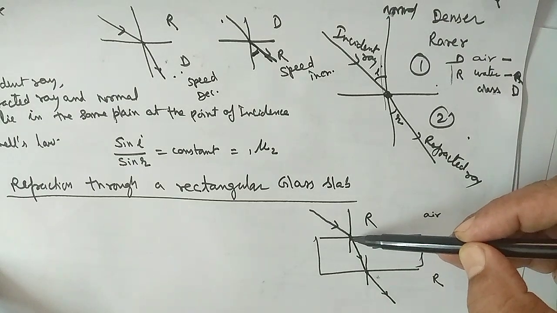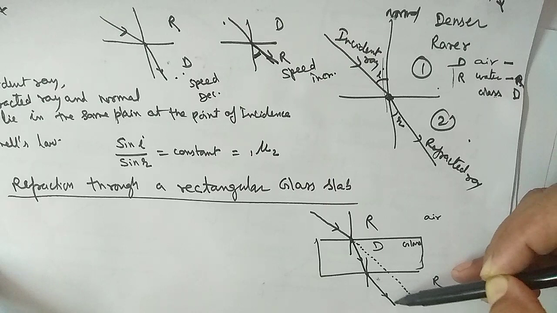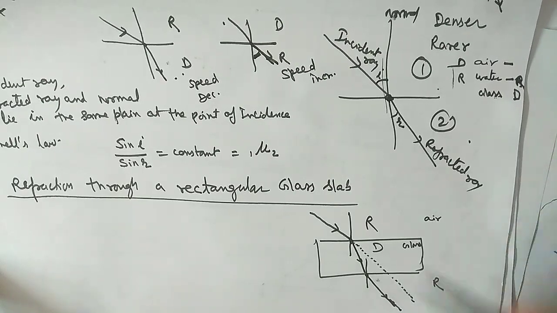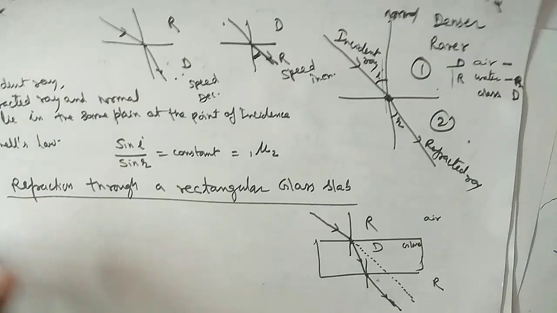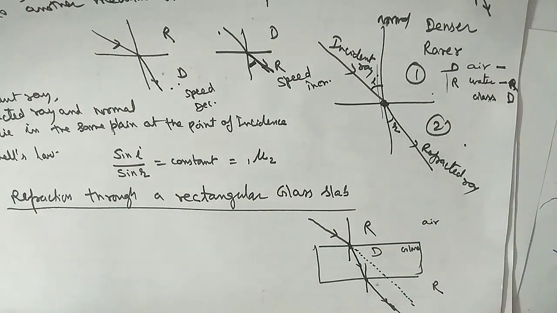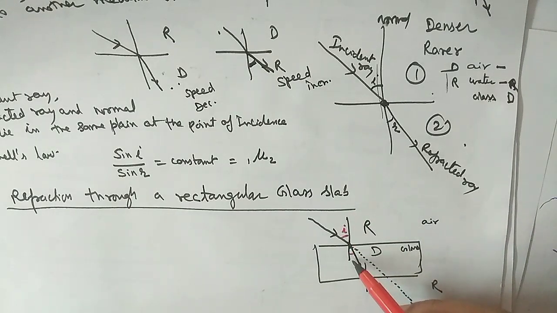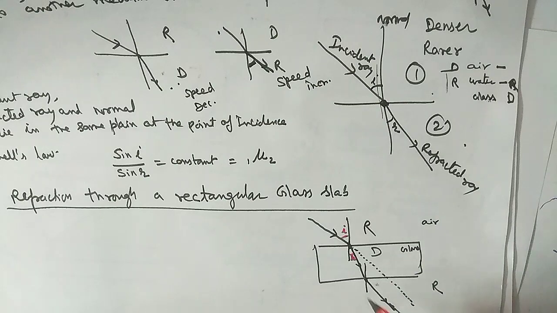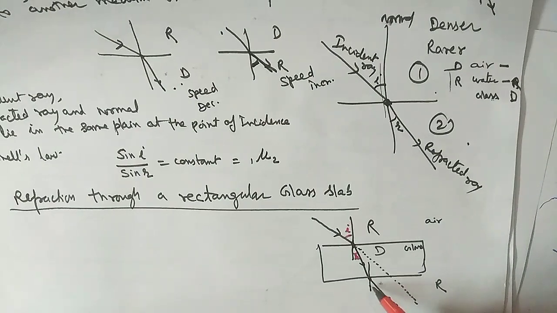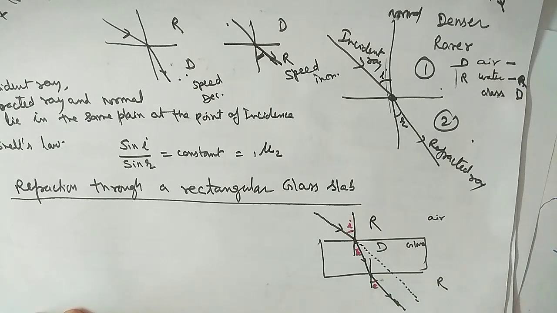If we increase this line, you will see these two are parallel to each other. These two are parallel to each other always, because the medium of both sides is same. This angle is known as the angle of incidence. This is the angle of refraction, and this angle is known as the angle of emergence.